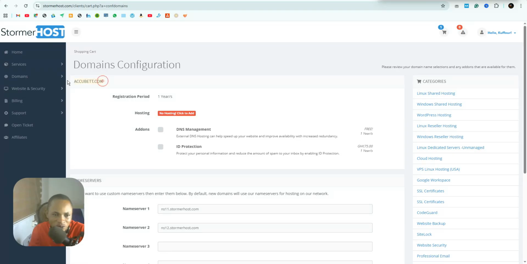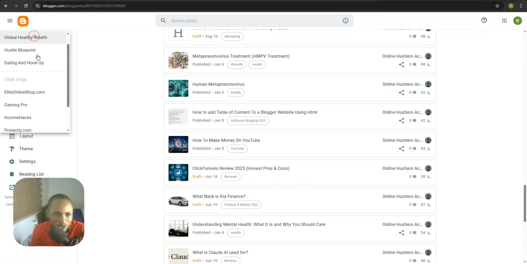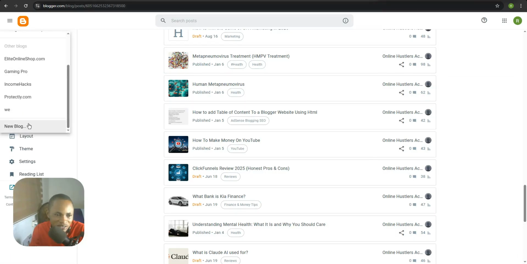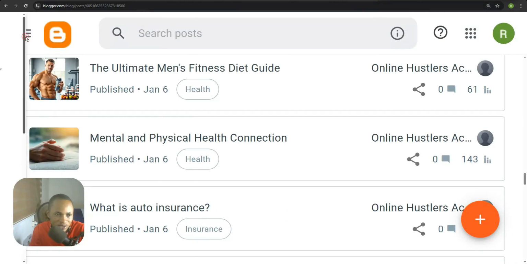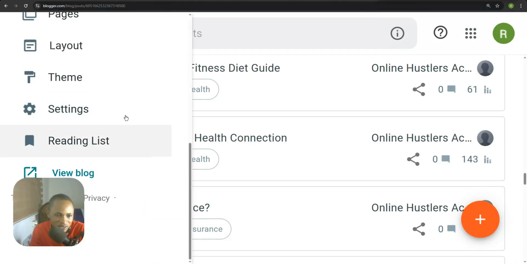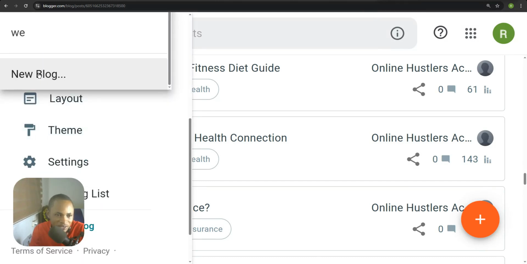So now that we know that Akubet with double T is available over here, I'm going to copy it. Copy this akubet.com, and then go to Blogger right now to create a website. I'll click on this and then go to the section where it says new blog. If you are new to Blogger, click on this drop down menu and click where it says new blog.